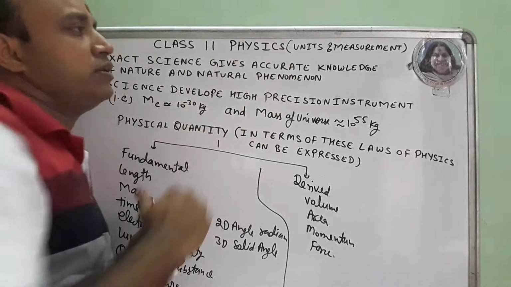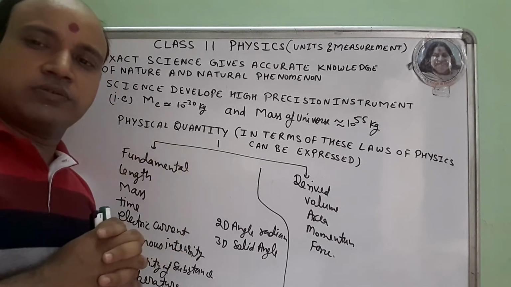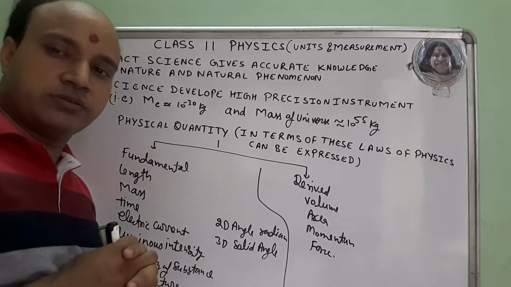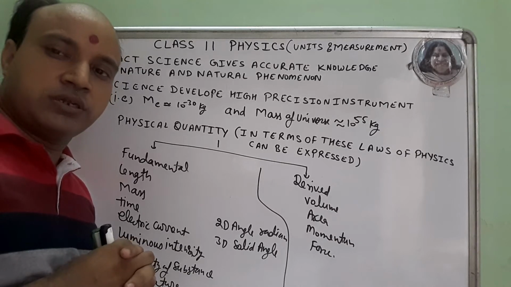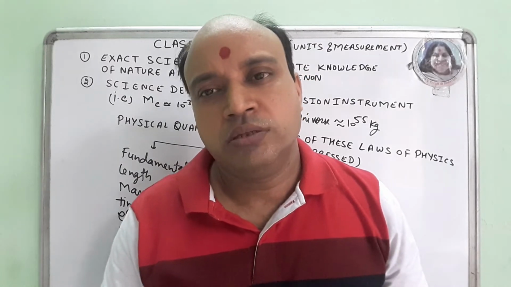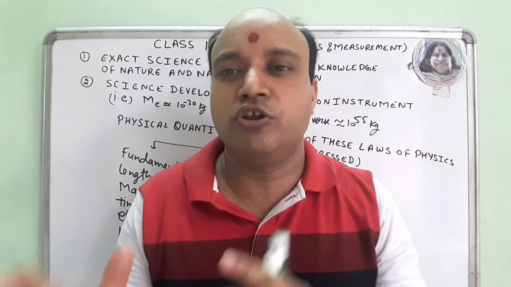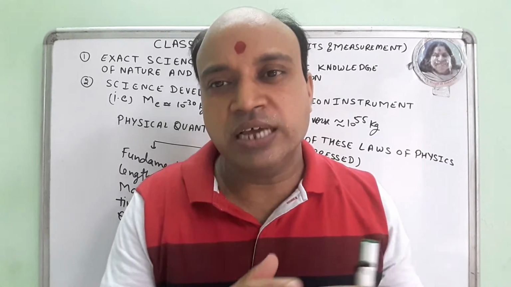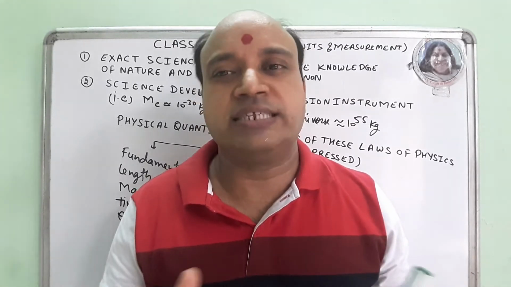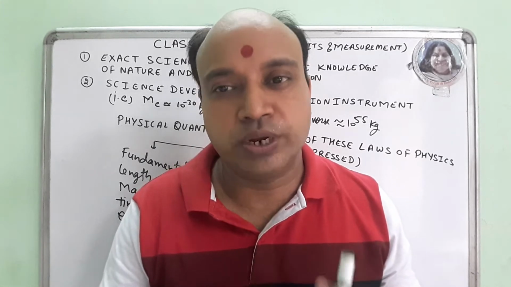Now we come to measurement. Measurement means the comparison of the physical quantity with the standard, with the units. What must be the property and characteristics of that unit? That should be invariable. They should be independent of temperature, pressure, volume, condition. They must be easily accessible, easily measurable, and universally accepted. So these are the basic properties of the units.